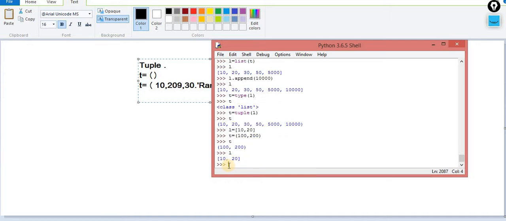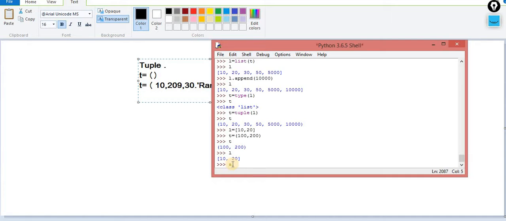When I call L, automatically 10 and 20 will be displayed on the screen. Now this concept is called packing. That means I am packing these two objects into the list. I am packing these two objects into the tuple. And again the concept is unpacking. Unpacking means to segregate them.